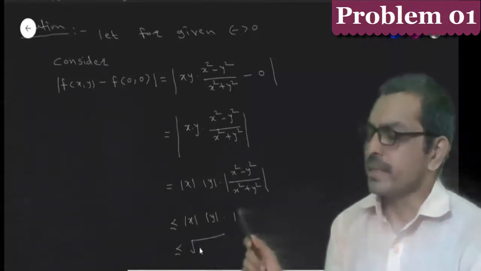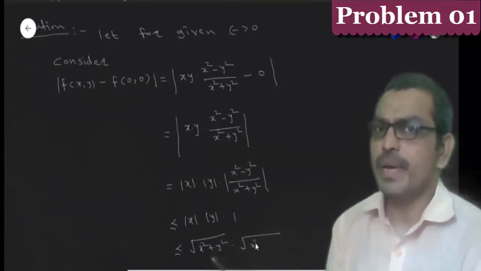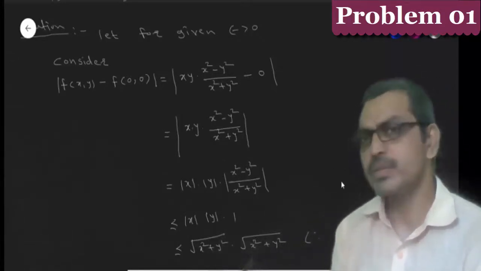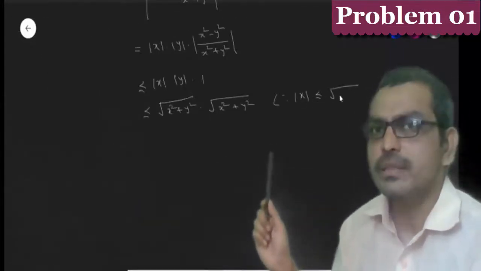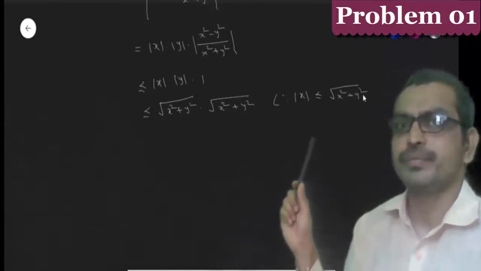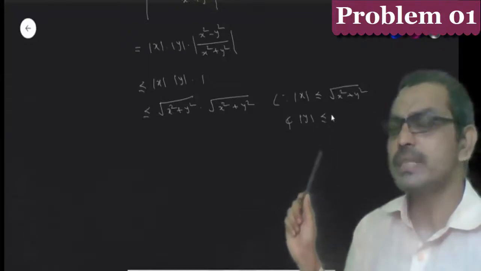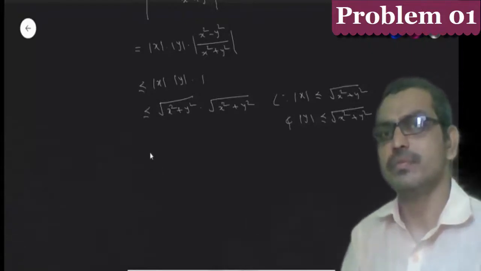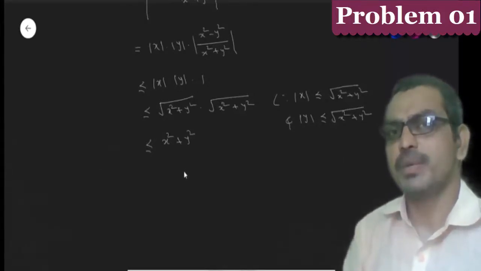But mod of x is always less than or equal to square root of x square plus y square, and mod of y is also less than or equal to square root of x square plus y square. Therefore, we write x square plus y square.